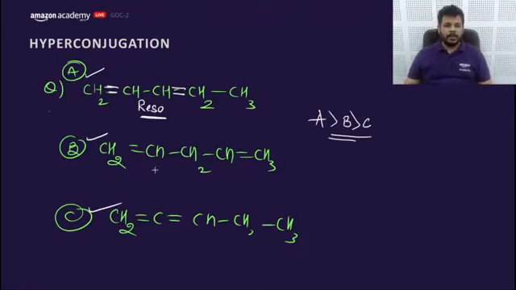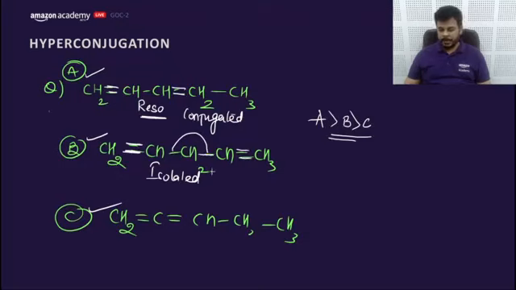Now we need to compare this. This is a conjugated alkene, whereas this is isolated. Isolated means if two or more than two sigma bonds are present between two pi bonds, that means this would be isolated alkene, isolated dienes.